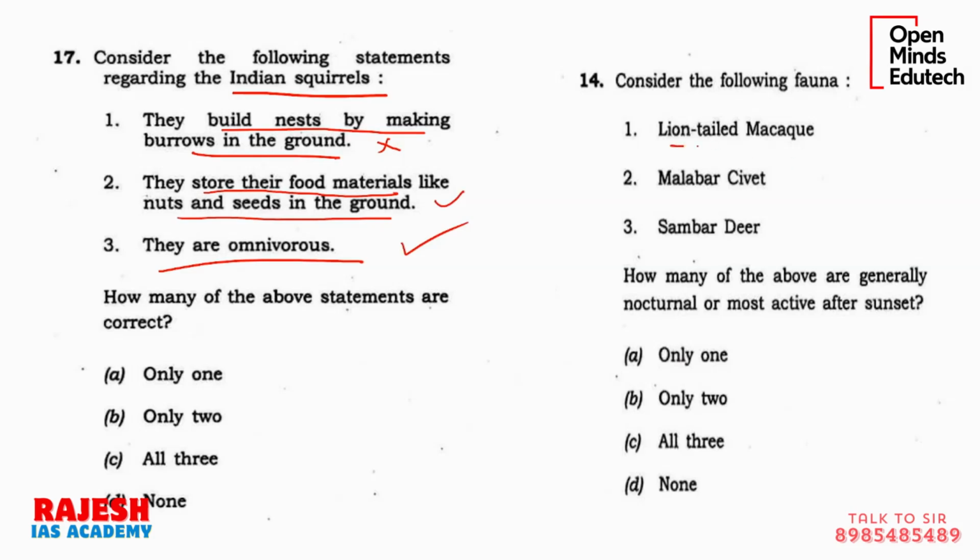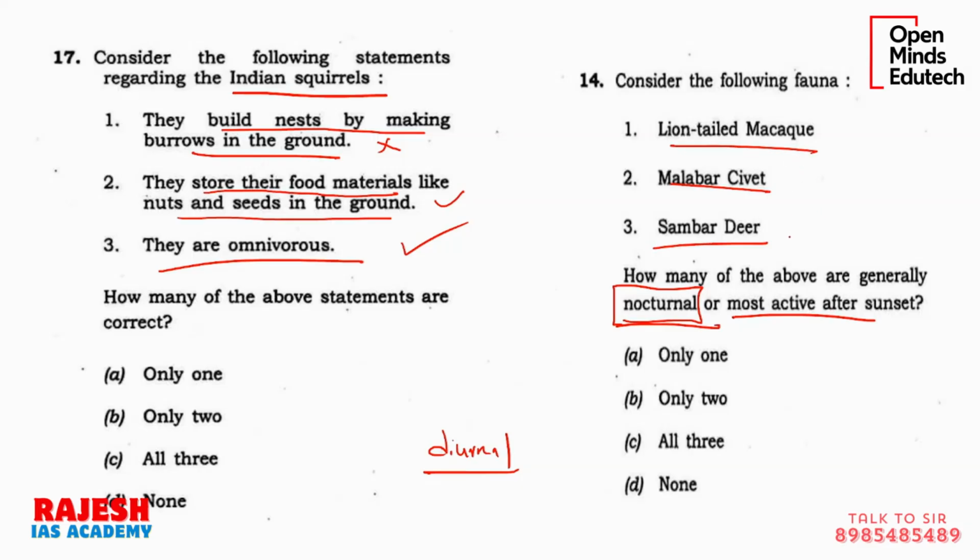Then see, they are giving three animals. They are asking which of the animals are generally nocturnal, that means active at night. When an animal is active during the day, like humans, it is diurnal. We wake up in the morning and sleep at night; we are diurnal. When something sleeps in the morning and wakes up at night, it is called nocturnal. So they have given a list and they are asking which are nocturnal.